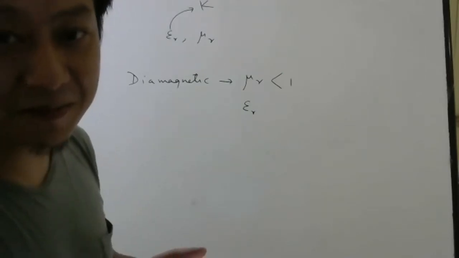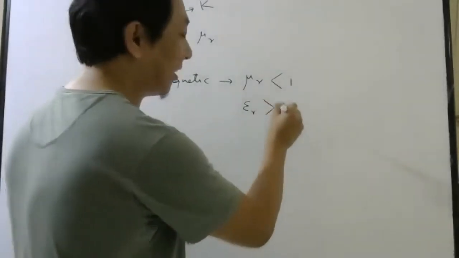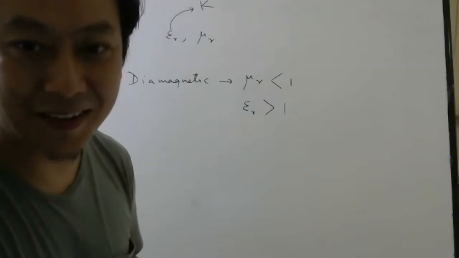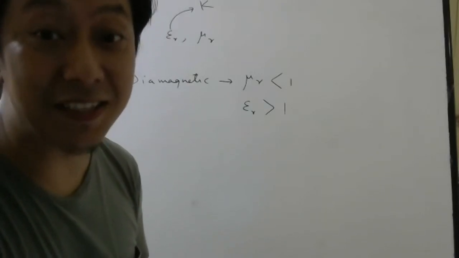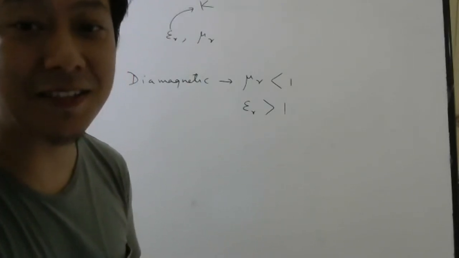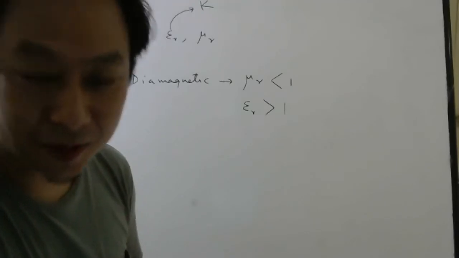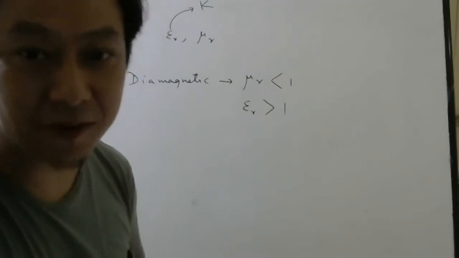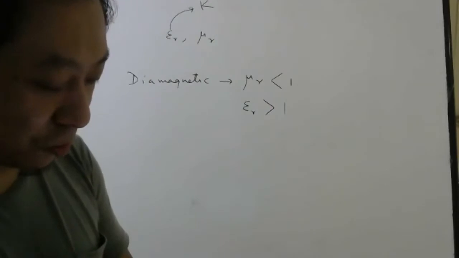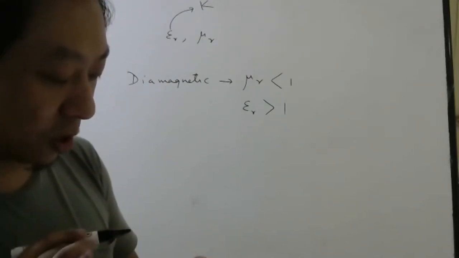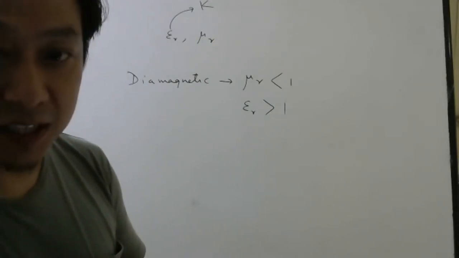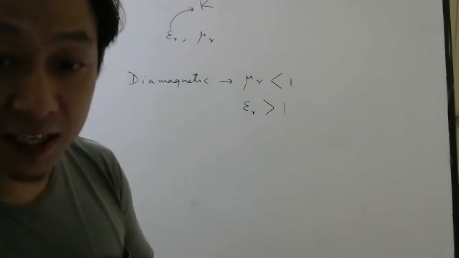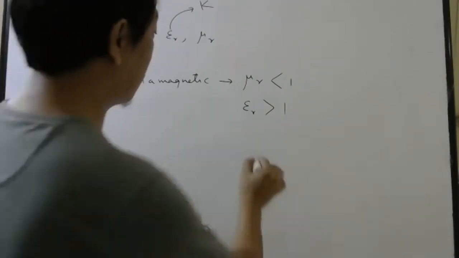I hope you remember it is always greater than 1 for any material, right? That's why capacitance increases when you put a dielectric, because the dielectric constant is more than 1. So which option should you tick? You should see the option where relative permittivity is greater than 1, but relative permeability is less than 1. So option B.